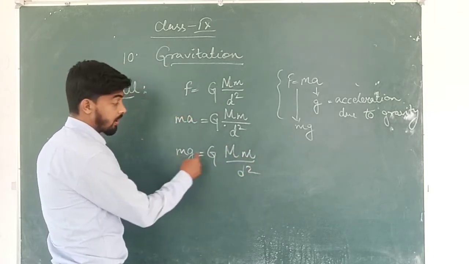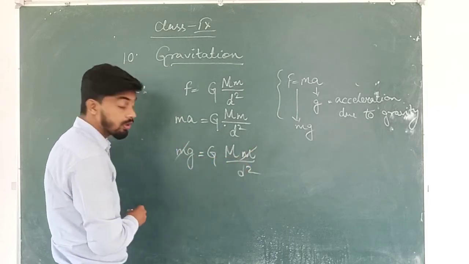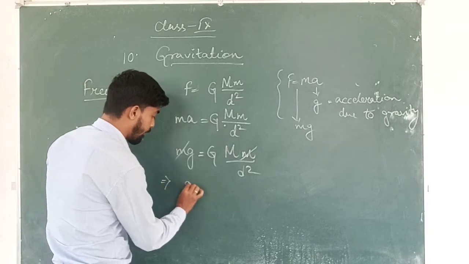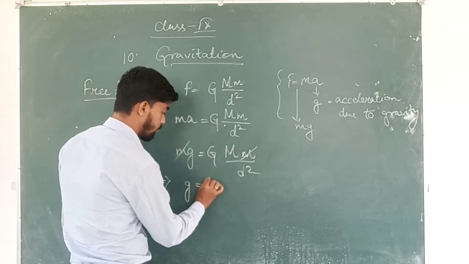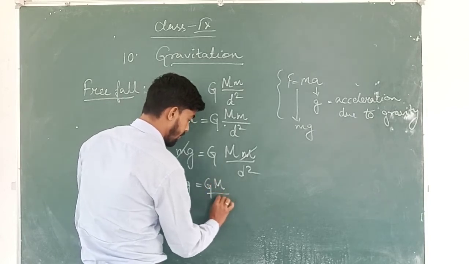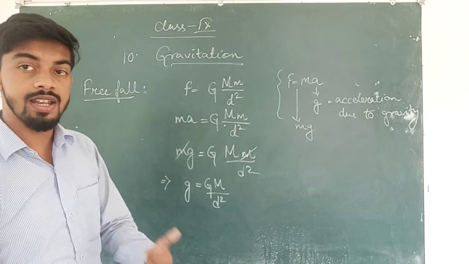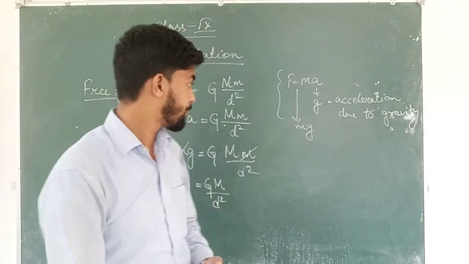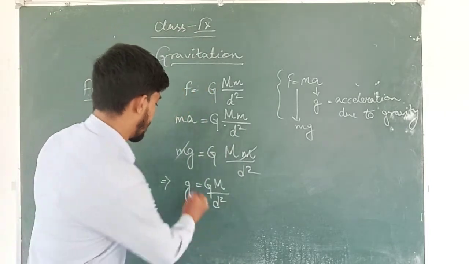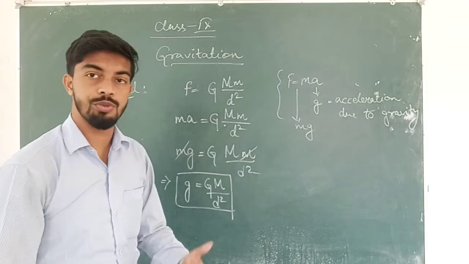Since this m and this m are the same component, we can cancel them out, and finally we get the formula g equal to capital G into mass by d square. Now d is the distance between the two bodies. This is our formula for small g.